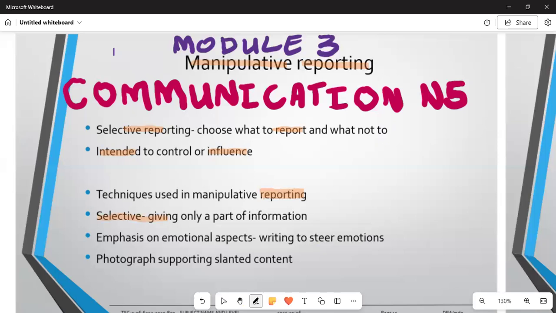The other one is emphasis on the emotional aspect. Here you are triggering the emotions of the listener, of the target audience, writing to stir up emotions. An example can be an overview that you are writing and sharing with your target audience about teenage pregnancy that is happening in our country. How do you do manipulative reporting? By means of paragraphs supporting slanted content. The paragraphs that you write will support the content. In this overview we have six of them, and the maximum is 12 marks.